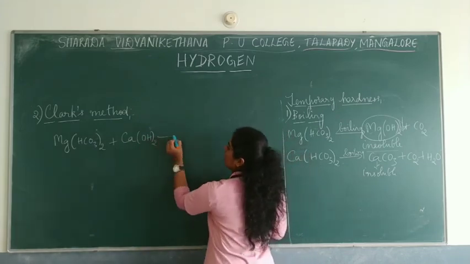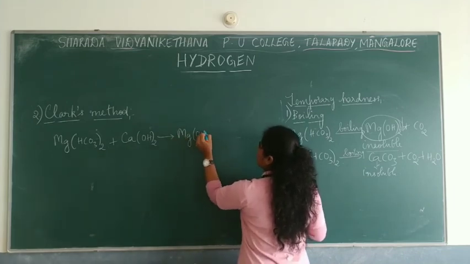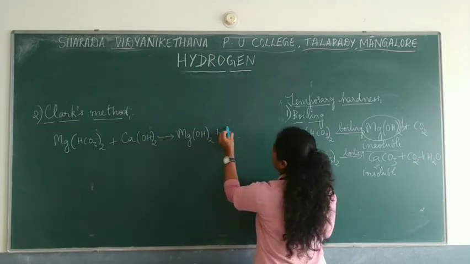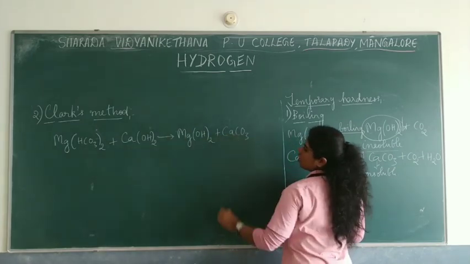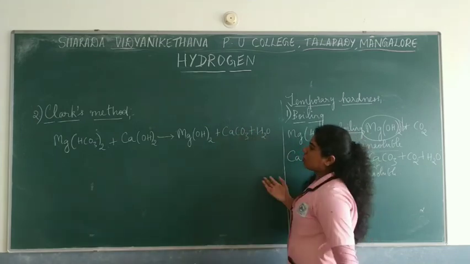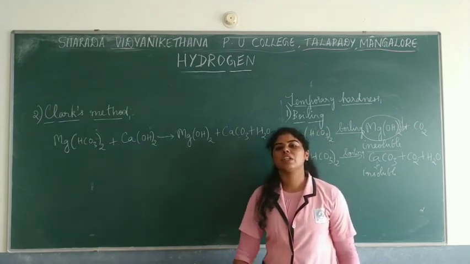So what would this form? Here it gives magnesium hydroxide which is insoluble, and calcium combines with carbonate, and then you remain with water. These are the insoluble precipitates which will be formed, and later they can be filtered and removed.